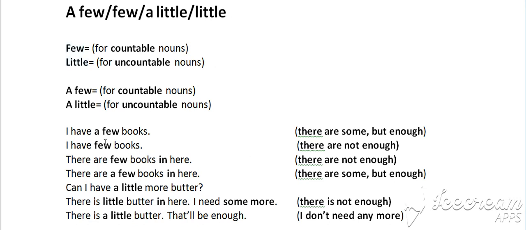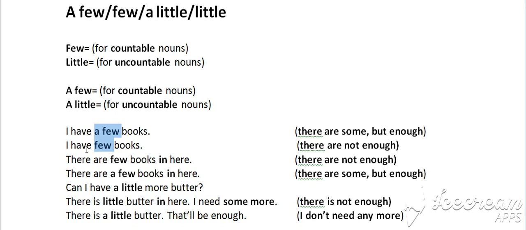So let's see a few examples. I have a few books. So when somebody says I have a few books with a, it implies, yes, there are not many books here, but nevertheless, they will be enough. Now, if the same person says, I have few books, the translation, even in your own languages, should not be the same. Try and translate it into your own languages, but do not try and give the same translation for a few and few.